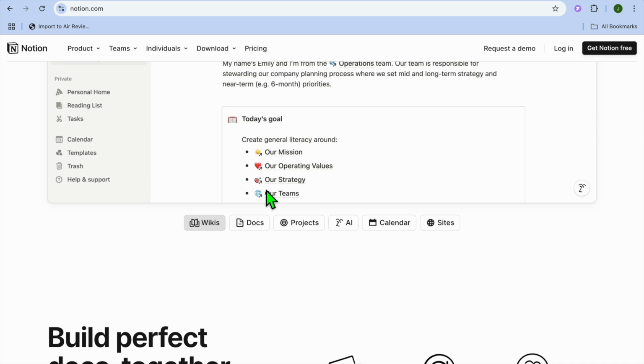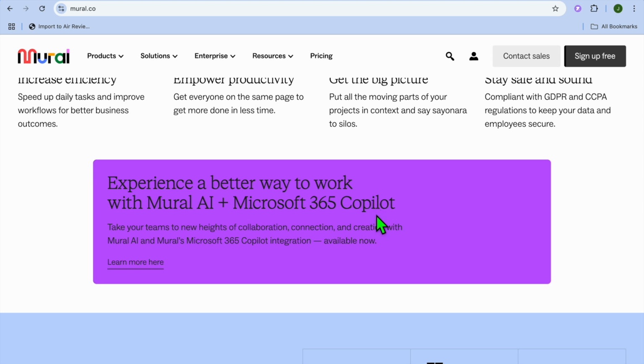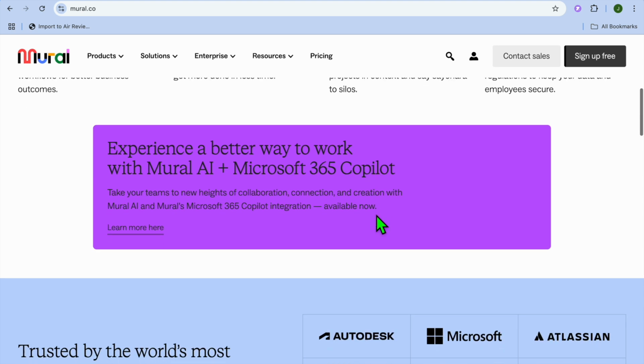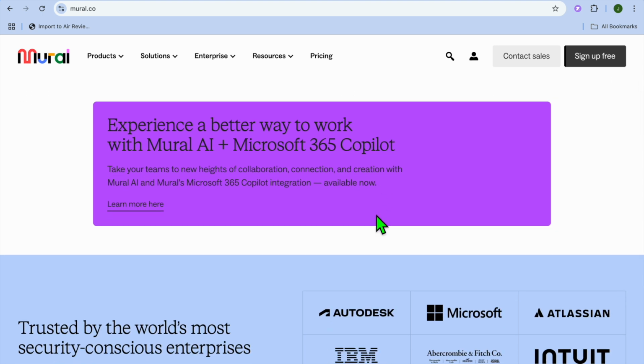And if we were to compare them via ease of use, Notion has a moderate learning curve due to its customizable structure, but it's intuitive for long-term use. On the other hand, Mural is easy to set up, with its drag-and-drop interface and focus on visual collaboration.